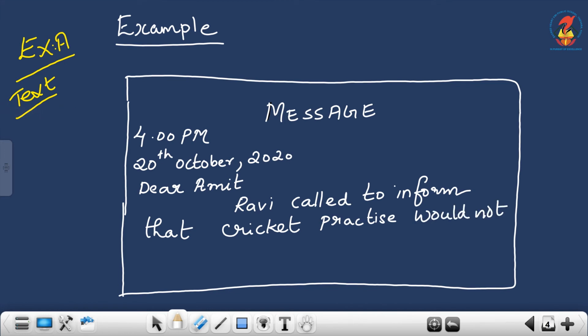Today. This is the message. And after writing the message, you have to write your name. You are Rita, is it? So you have to write Rita. This is how you are supposed to write a message. You have to draw a box, put the heading message, time, date, then salutation, the content, and at the end who is writing the message. You are writing, your name is Rita, so you should write like this.